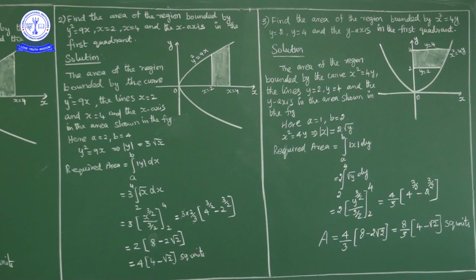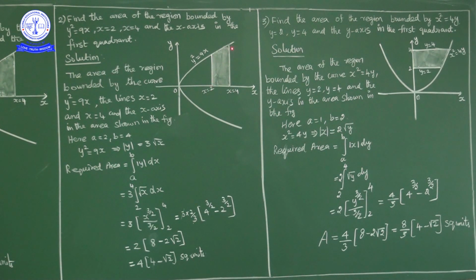Now this is almost similar to the first problem. What we have to find? Area of the region bounded by y square is equal to 9x between the lines x equal to 2, x equal to 4 and x axis in first quadrant. So this is the area. Y square equal to 9x graph, x equal to 2 line, x equal to 4 line, only first quadrant area we are finding. So this is the shaded region area.